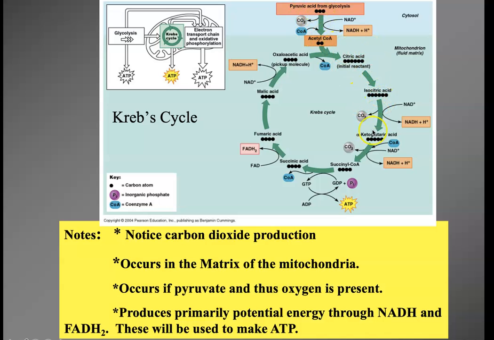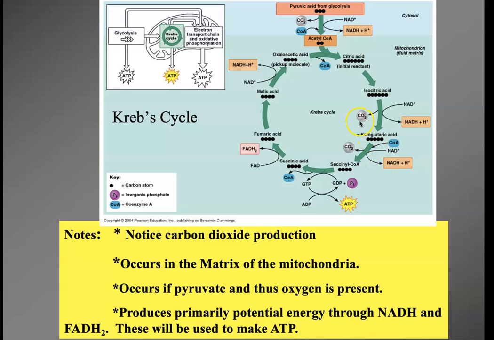This Krebs cycle is just a step-by-step process. You don't need to know it, but here's what you need to know. With the Krebs cycle you're getting a little more ATP, but what you're getting more of is potential energy. You see this NADH and this FADH2. This is all potential energy that can be used in the next step to make a lot of ATP. So in the Krebs cycle, you need to know where it's located. It's in the matrix of the mitochondria. You need to know what you get out of it: a little bit of ATP, but a lot of potential energy that can be used to make more ATP in the next step.